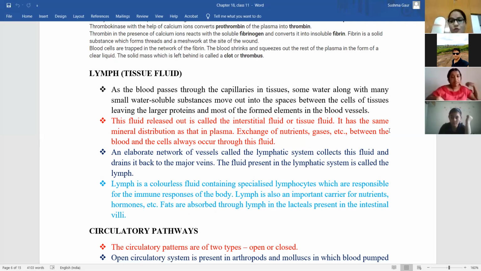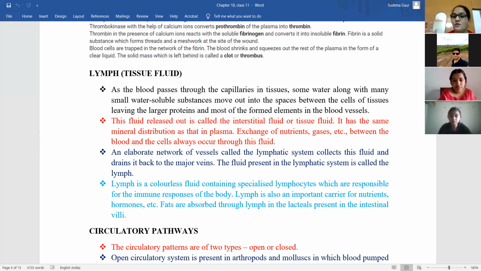Okay. Fine. So an elaborate network of vessels, also known as the lymphatic system, collects this fluid and drains it back to the major veins. The fluid present in the lymphatic system is known as lymph. So what is lymph? Lymph is a fluid present in the lymphatic system. And what is the lymphatic system? It is a network of vessels. So many vessels combine to form a network known as the lymphatic system.